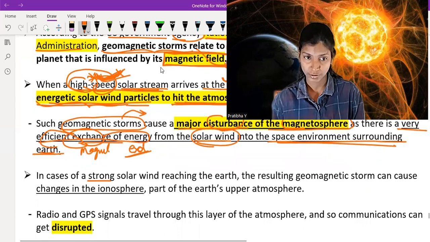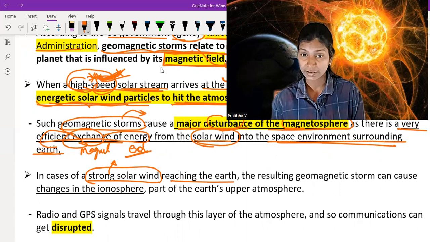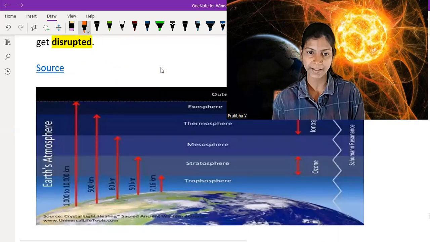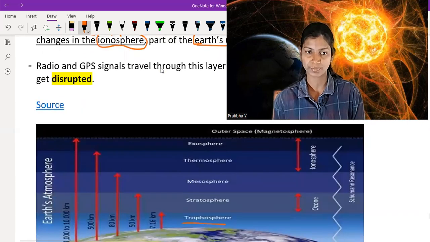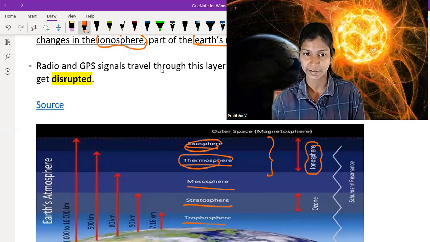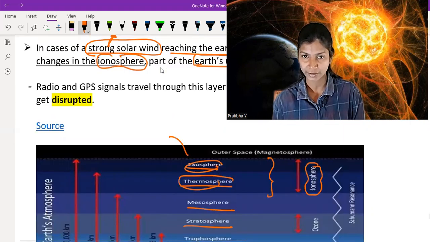When a strong solar wind reaches the Earth, the resulting geomagnetic storm can cause changes in the ionosphere, part of the Earth's upper atmosphere. Again, in this picture, you can clearly see the atmosphere of planet Earth: troposphere, stratosphere, mesosphere, thermosphere, exosphere. This portion, thermosphere plus exosphere, is called the ionosphere. And this outer space is called the magnetosphere.